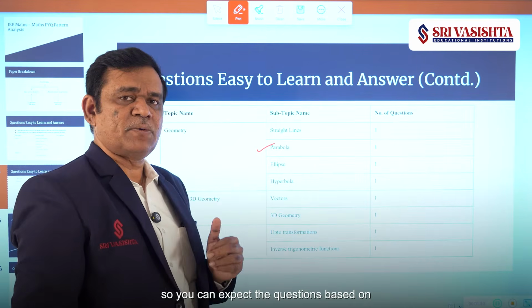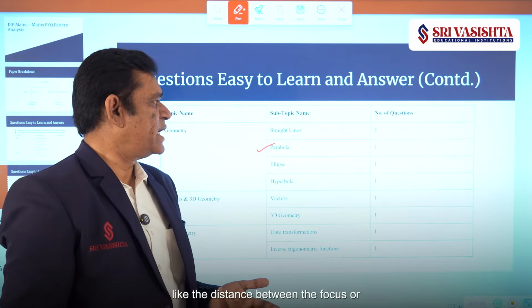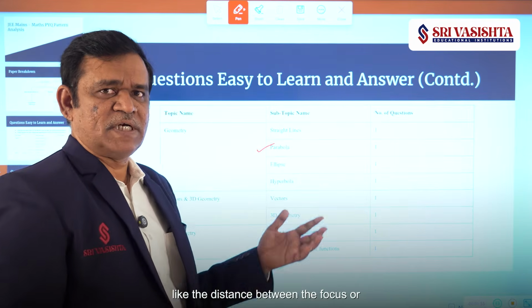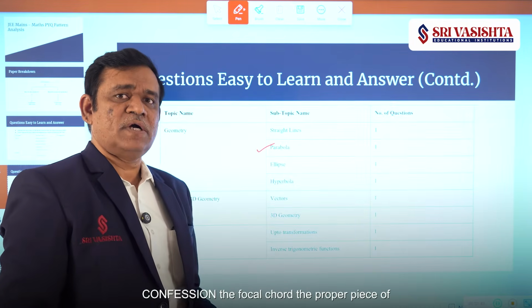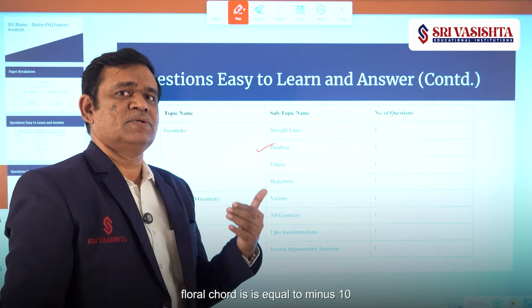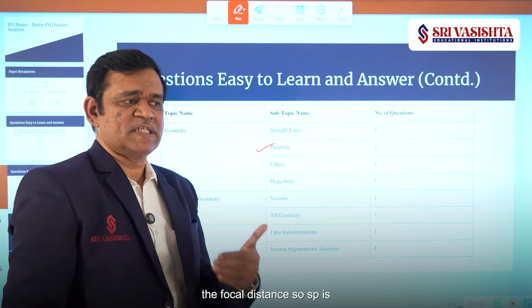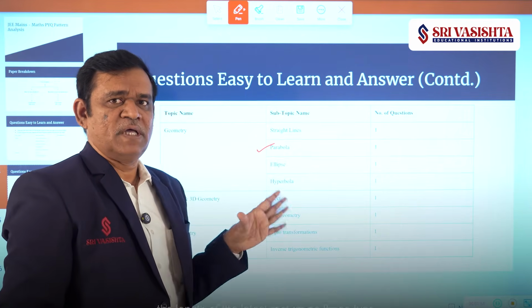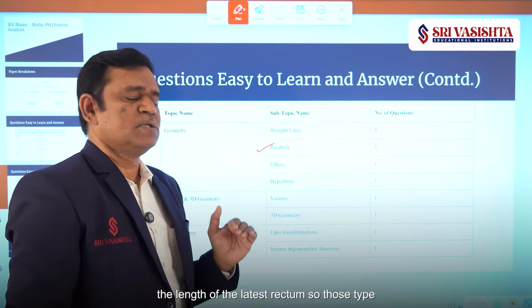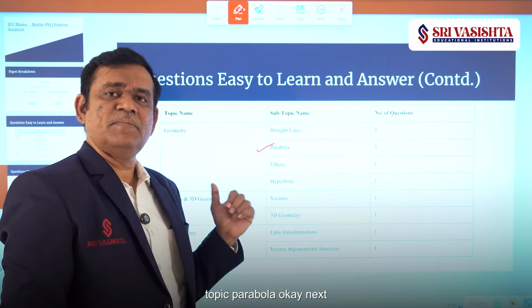So you can expect questions based on the basic properties of parabola. Like the distance between the focus and directrix happens to be 2a. Next, the focal chord, the properties of focal chord, so T1 T2 is equal to -1. The focal distance, so SP is equal to x1 plus a. So basic properties of the parabola, the length of the latus rectum. Those type of questions you have to learn from this topic, parabola.